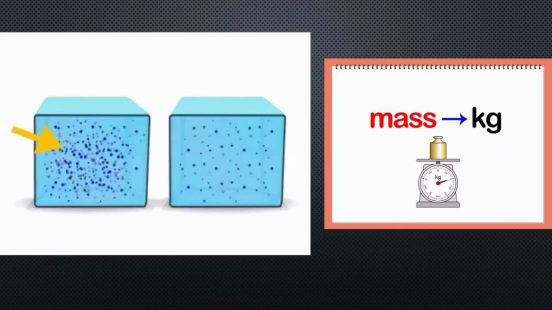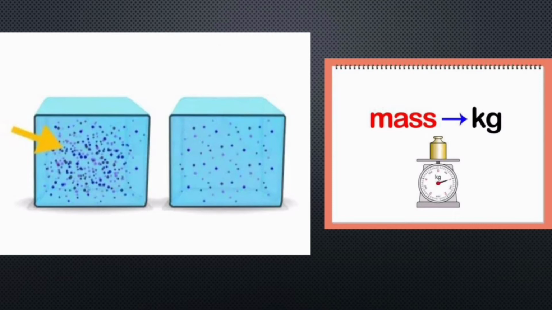In our next slide, we have two boxes filled with gas. The first one has a greater number of gaseous particles and the second one has a lesser number of gaseous particles. So, which one should be heavier?